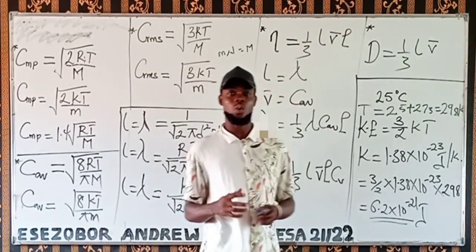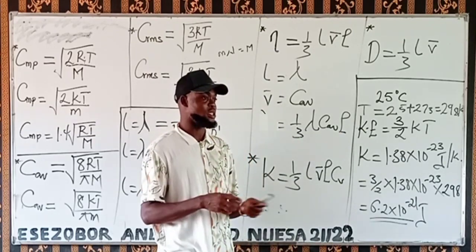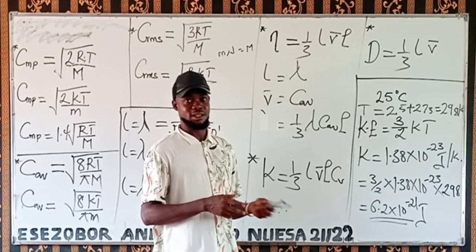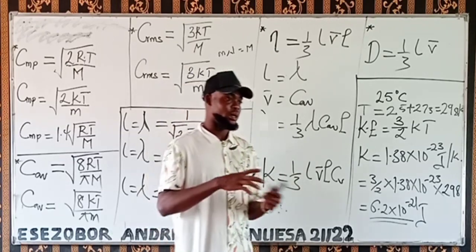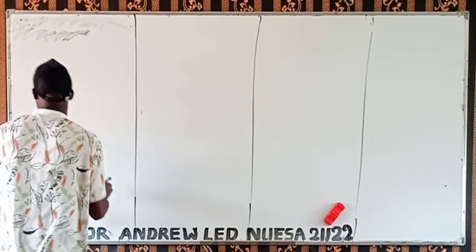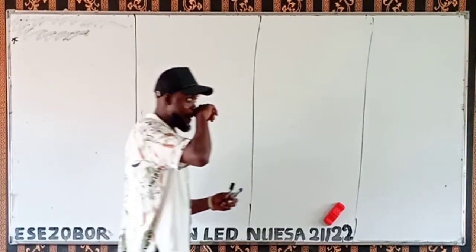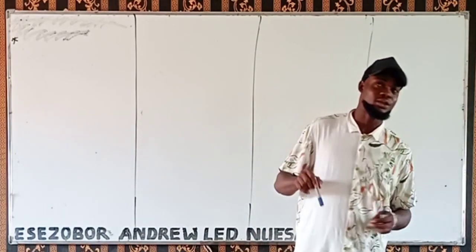Now let's look at more questions under what we have just explained, to see what we are going to get. Alright, let's look at this question. Calculate the average speed of nitrogen molecule.